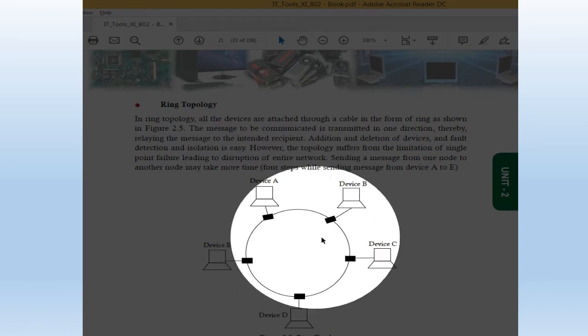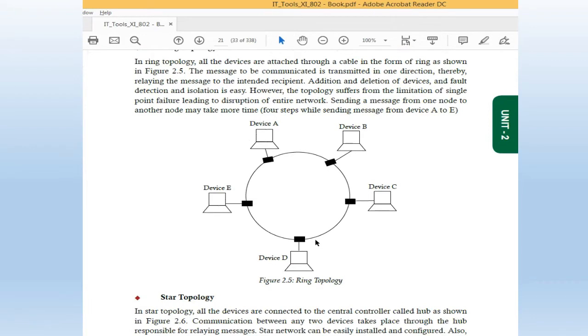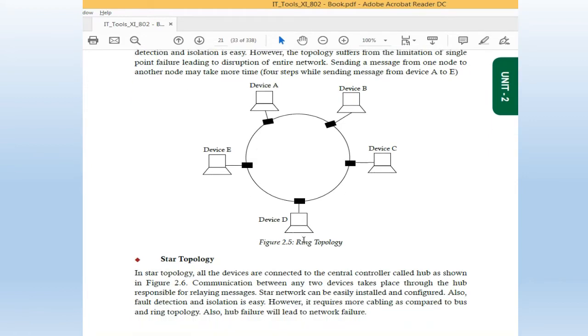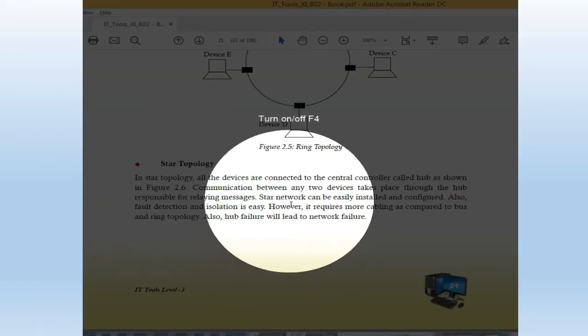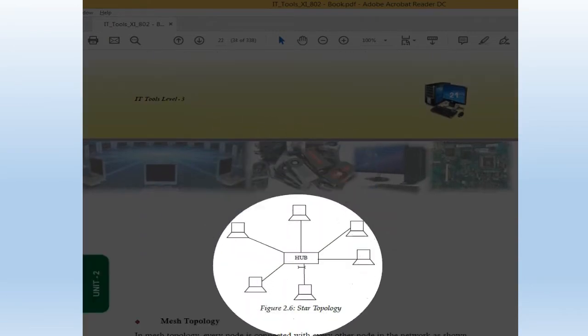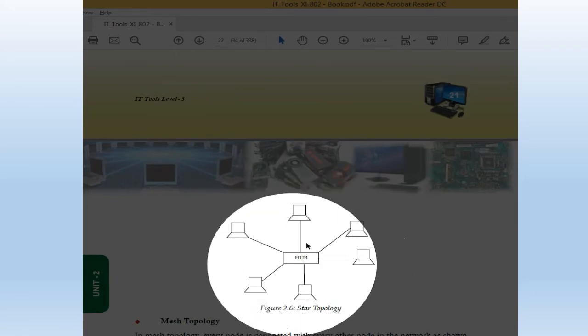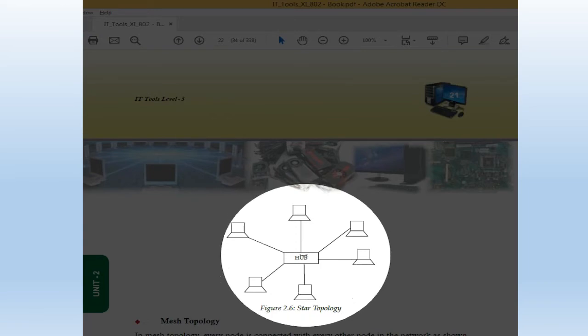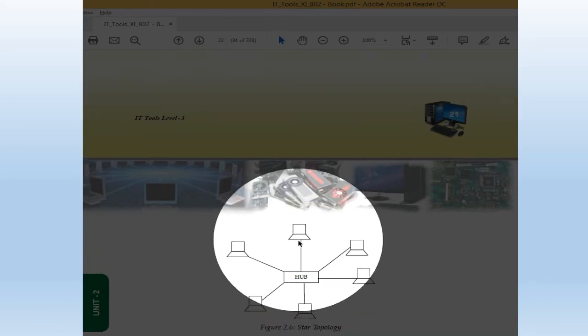Next we have star topology. In star topology, first of all, look at its diagram, then half of the things will be clear. Computers, clients are attached in the form of a star through a server or the hub or the switch. This we will discuss later, hub or switch. In the next one or two topics it will come. Now star topology. In star topology, all the devices are connected to the central controller called hub, as shown in the diagram. With the hub, all the nodes, clients, workstations are attached.